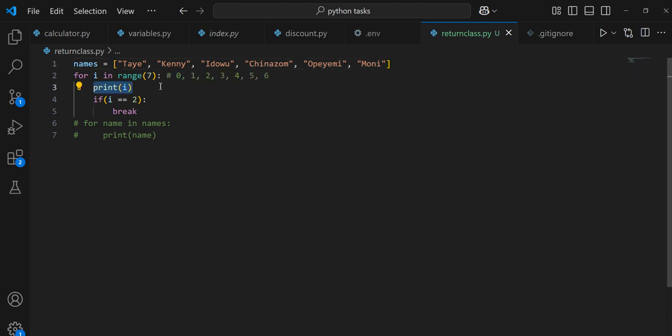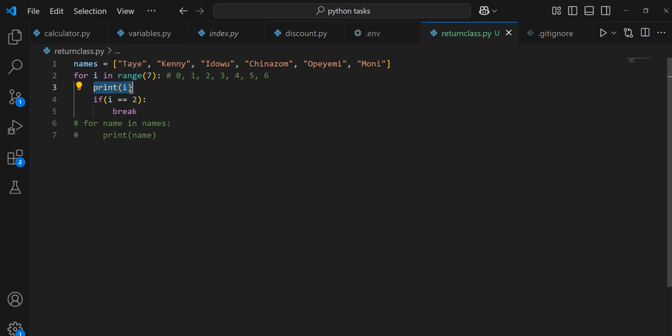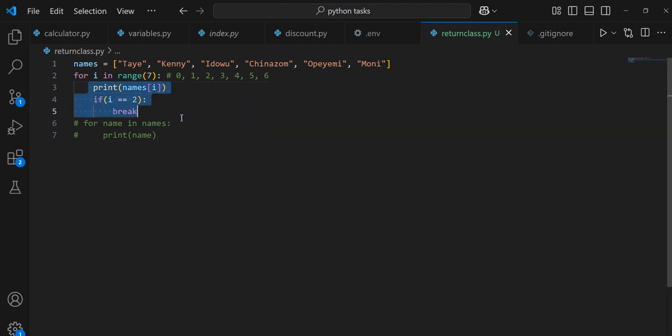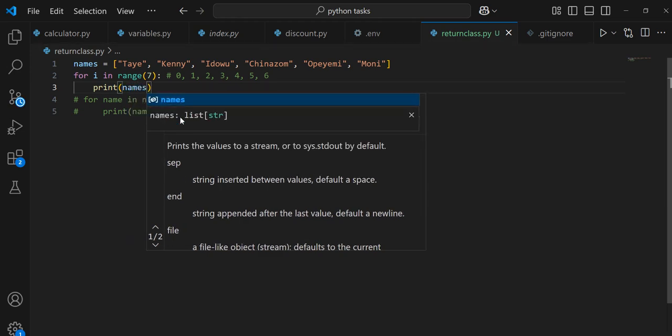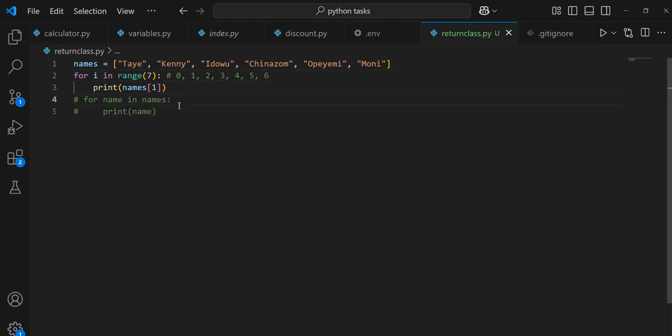So i is just a number. If I'm interested in the values at that particular position, then I will say names[i]. Do we understand it? Yes, sir. So let's play a bit. I want to ask us this. If I run this code, what will I see?